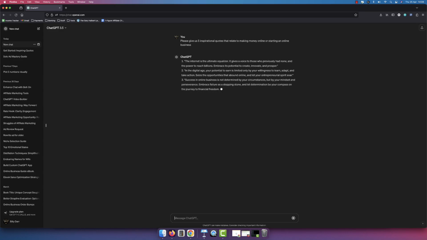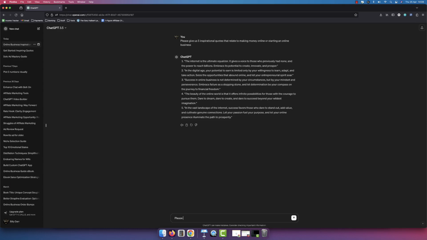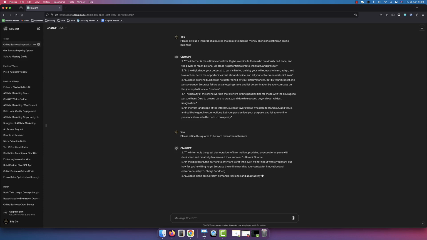All right, and then we'll have a look at these quotes, and we can see the quotes are not very good in this instance. So we'll just say, please refine these quotes to be from mainstream people, mainstream thinkers. We want quotes from actual mainstream thinkers and people who have attained success in some degree or the other. Now we can see we have Barack Obama, Sheryl Sandberg. It's kind of doing its thing, as you can see.